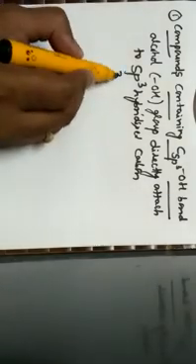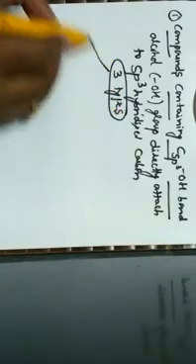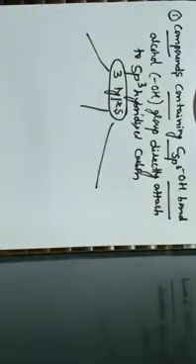So basically, this first type of monohydric alcohol is further classified into three types. This major classification is further divided into three subclassifications.